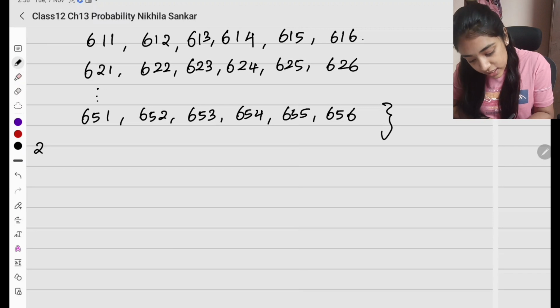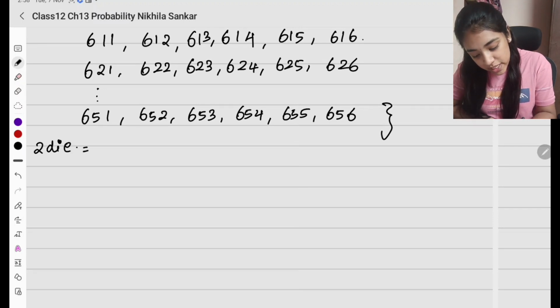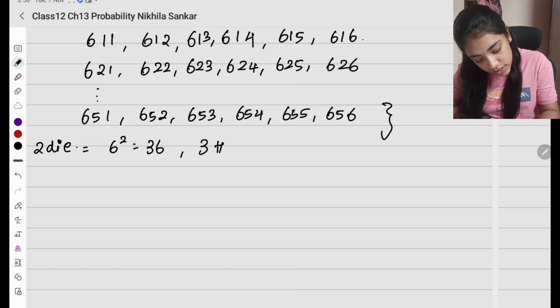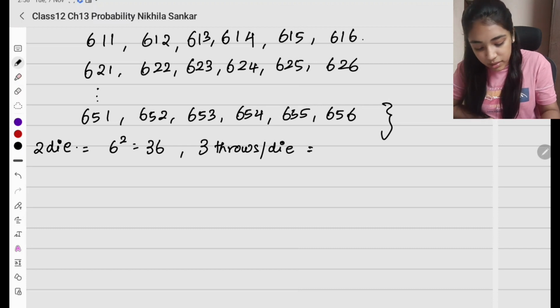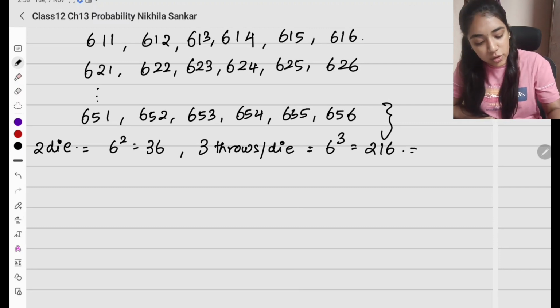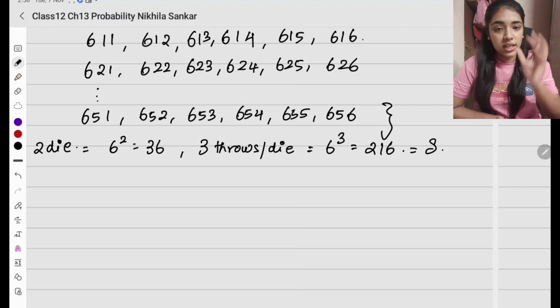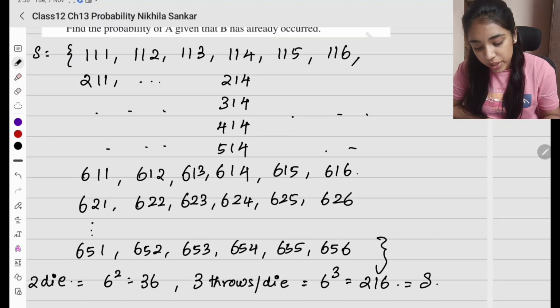இப்போ 2 dice இருந்ததுனா 2 die இருந்ததுனா what will be my sample space? It will be 6 to the power of 2, which is 36. இந்த இடத்துல 3 throws இல்லையா? 3 throws or die. So I can either write it as throws or die. So this is going to be 6 to the power 3, which is going to be 216. So this is going to be my sample space, total number of elements. Okay? So இப்போ என்ன வேணும்?